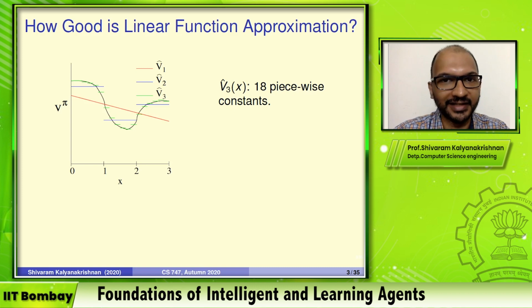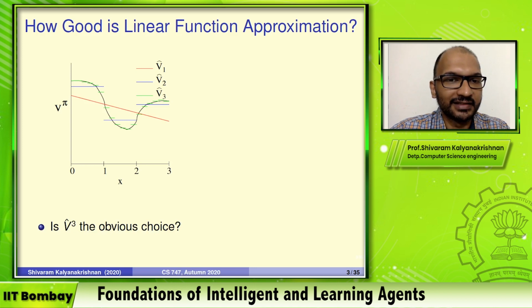It's understandable. So the question we have to ask is, if we look at these three approximations, all of them are linear in their input features. The input features themselves are maybe not the original feature. For v hat 2 and 3, they are derived binary features.